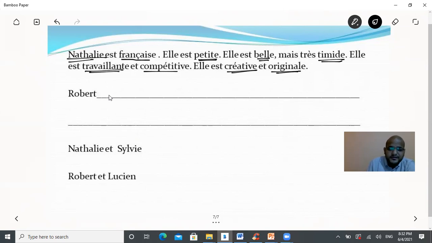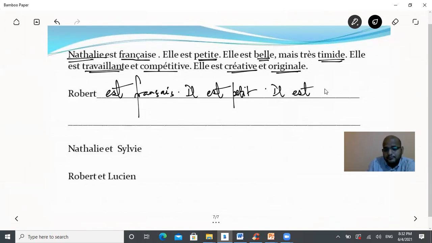So the same aspects will be getting converted to masculine singular form. Robert est français. Il est petit. Il est beau. Mais très timide. Timide remains same for both genders. Shy.